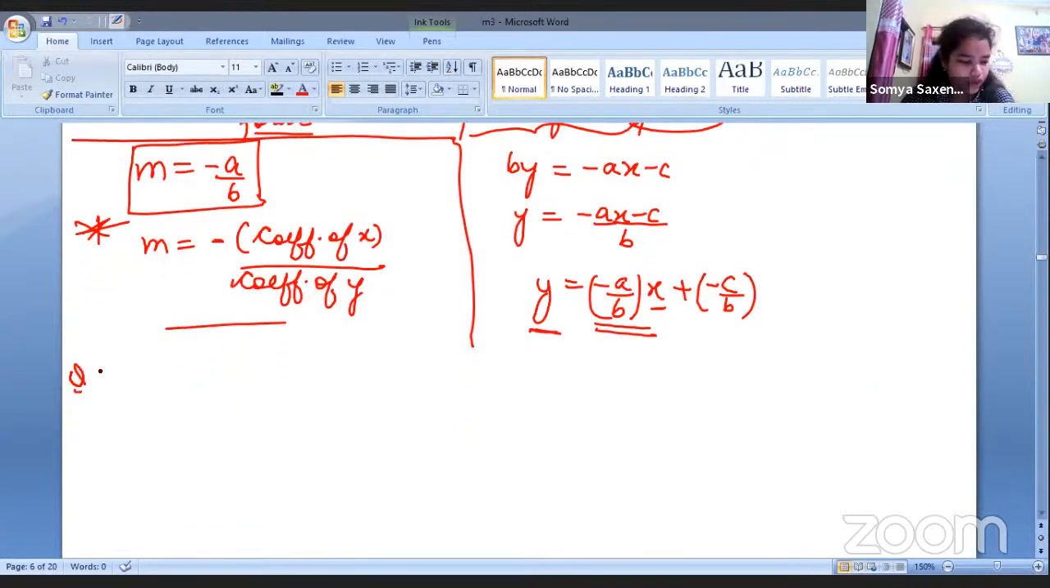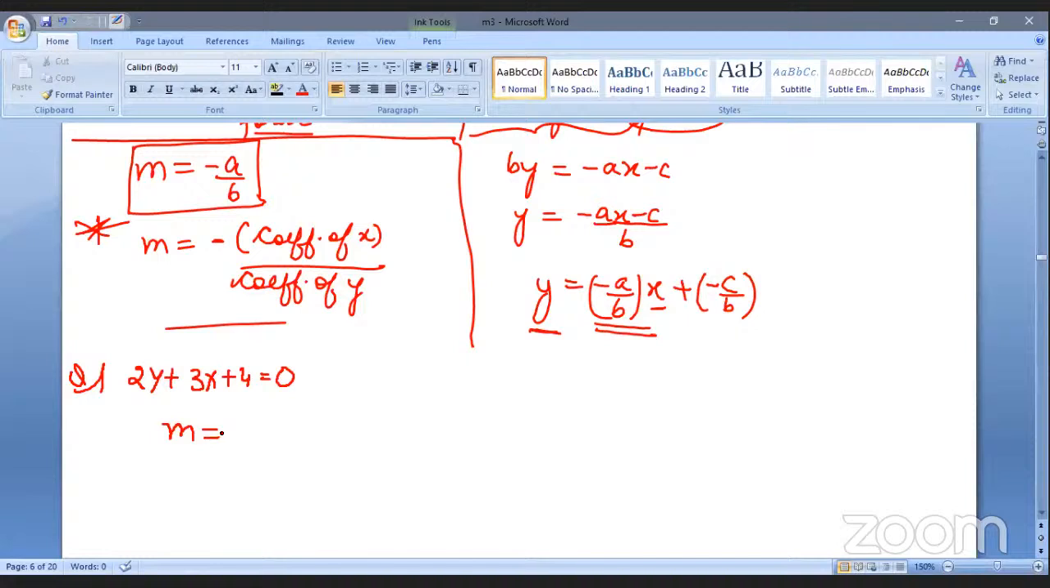So quickly, let's do one question here so that it gets clear in our heads. 2y plus 3x plus 4. Now don't get confused whether it is small x or capital X. It doesn't matter because we have only one here. So you may write small ones, capital ones, it doesn't matter. So 2y plus 3x plus 4 is equal to 0, right? Now we have to find the m or the slope, right?